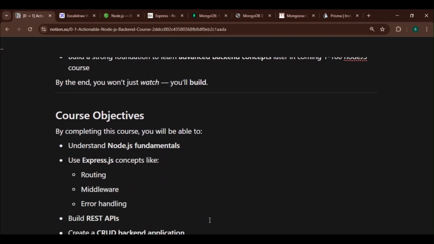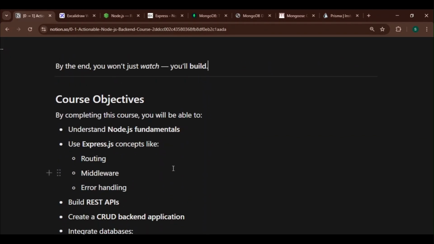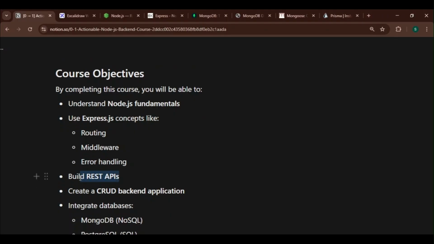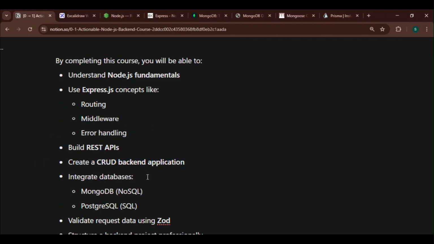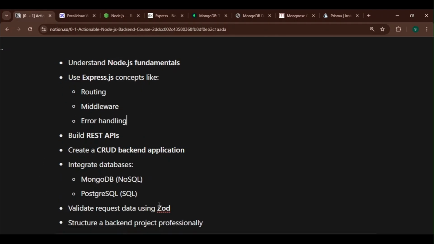If we talk about the objective of the course, by completing it we'll understand the fundamentals of Node.js. Here you will be using the Express.js library and its concepts like routing, middleware, error handling, and more. You will build REST APIs and some production backend systems. You will use databases, NoSQL and SQL. In NoSQL you have MongoDB, and in SQL you have PostgreSQL.